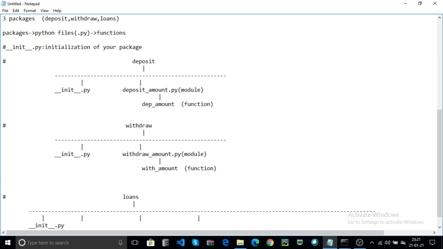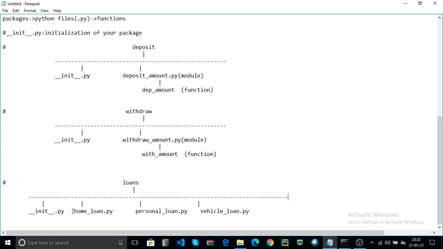The first module is home_loan.py. This is one module, and the other one is personal_loan.py, and finally vehicle_loan.py is the other module. Here the loans package contains three modules, and every module contains different functions.